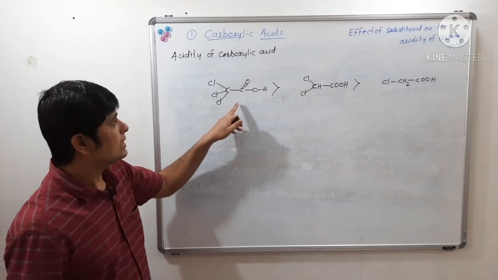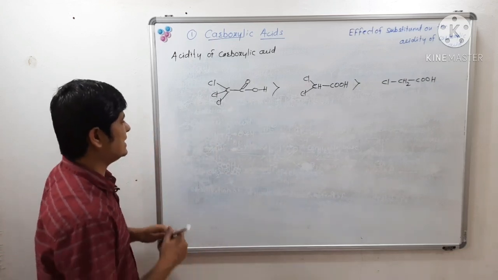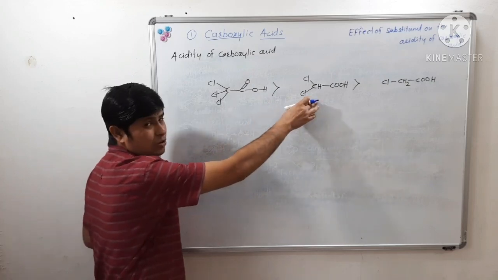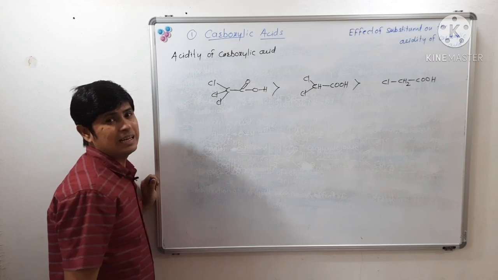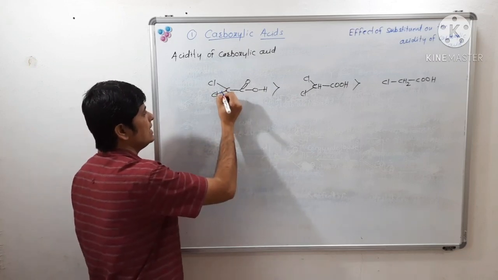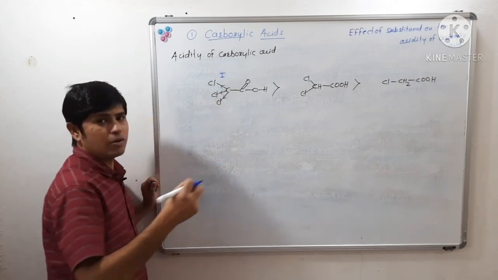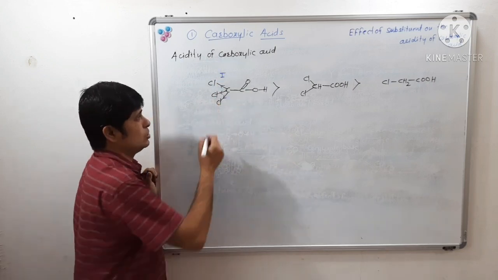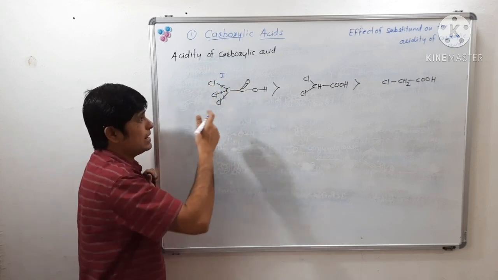Now see, trichloroacetic acid is stronger than dichloroacetic acid, and dichloroacetic acid is stronger than monochloroacetic acid. Why is it so? Because here there are 3 chlorine atoms which have an electron withdrawing minus I effect. They withdraw electron through the sigma bond, that is the minus I effect.